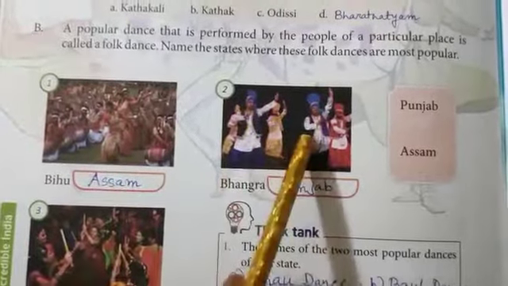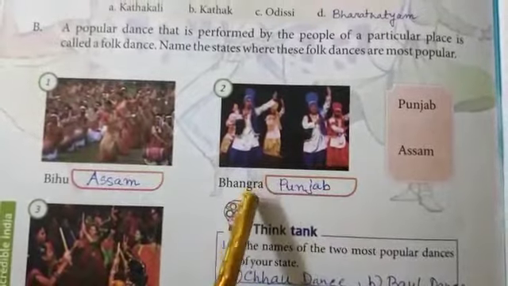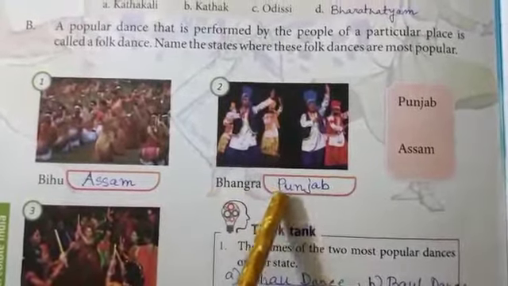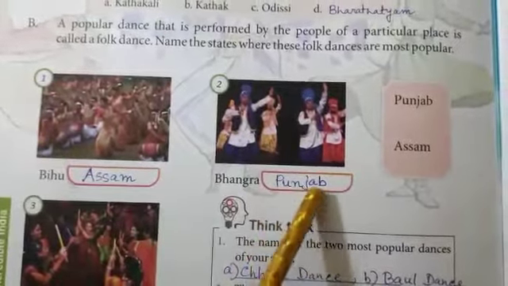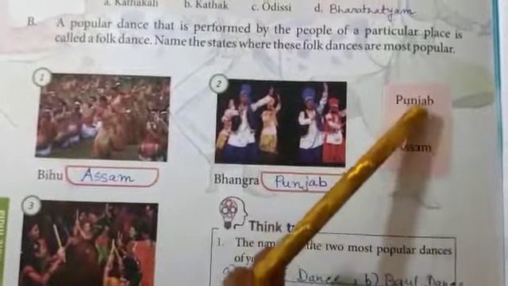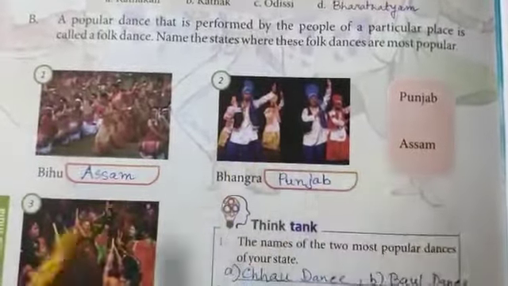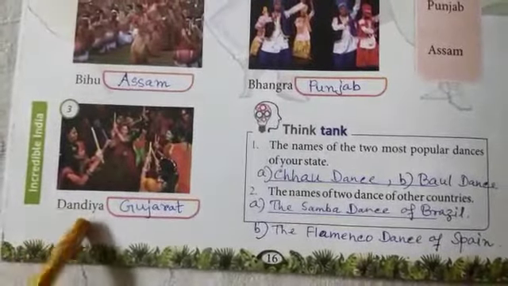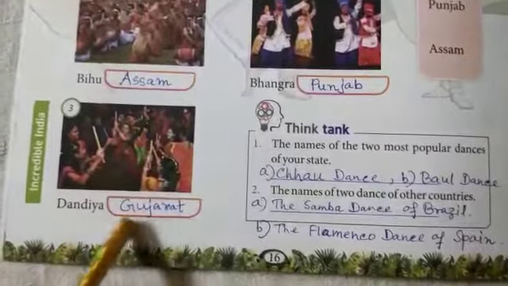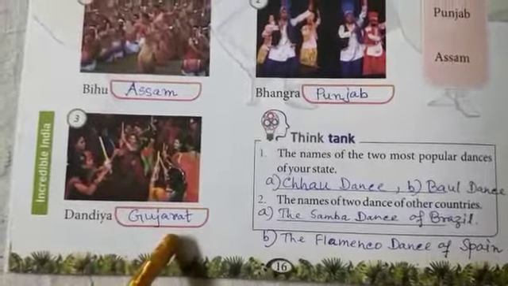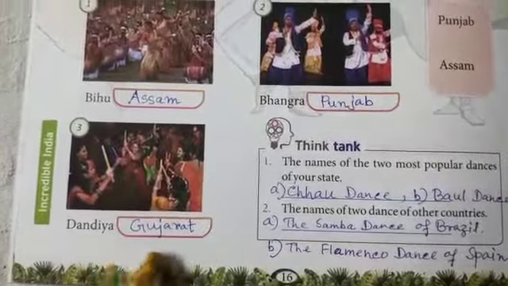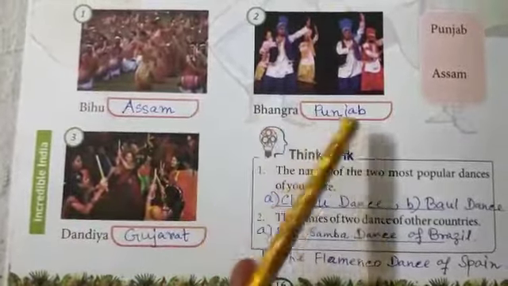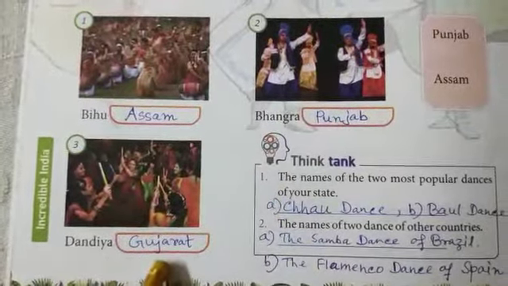Next, number 2 picture is a very famous form of dance, Bhangra. Bhangra is a famous folk dance of the state of Punjab, P-U-N-J-A-B. In the pink box Punjab and Assam are already given. Last one, number 3, is Dandiya. Dandiya is also a very popular folk dance of Gujarat, G-U-J-A-R-A-T, a western state of India. So Bihu is from Assam, Bhangra is from Punjab, and Dandiya is from Gujarat.